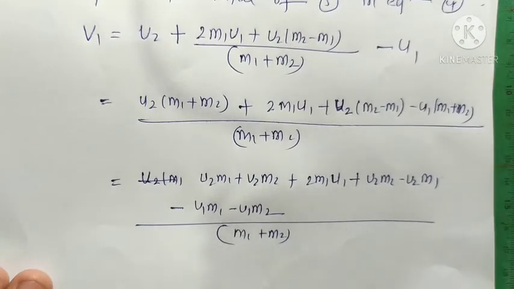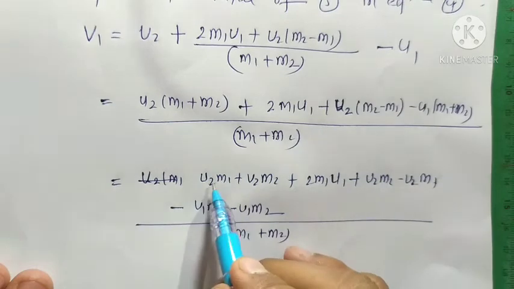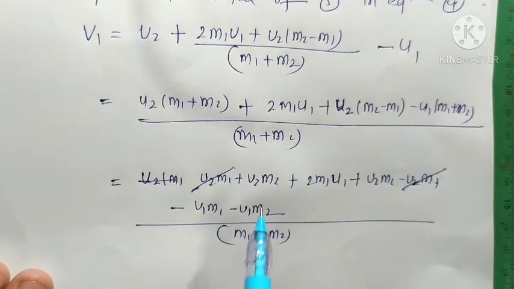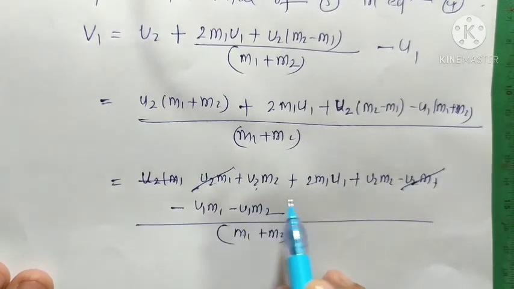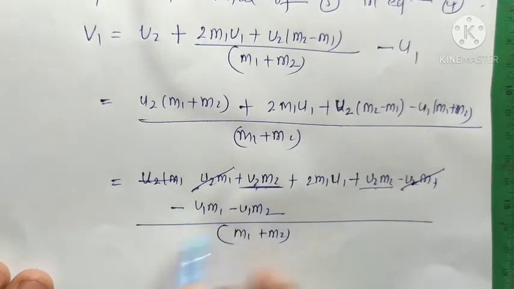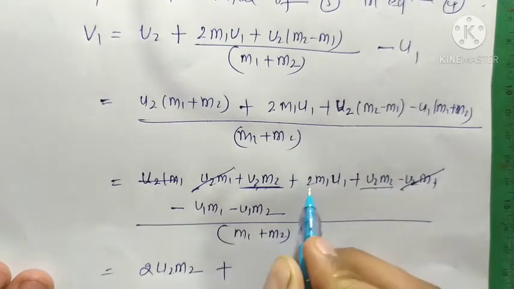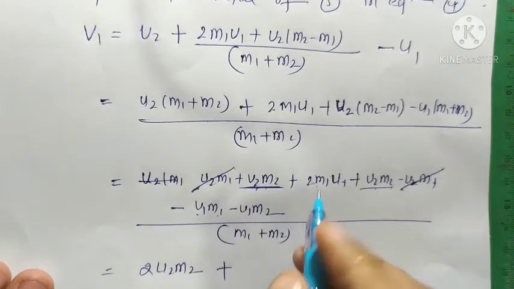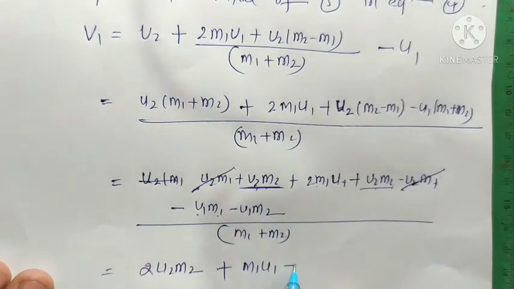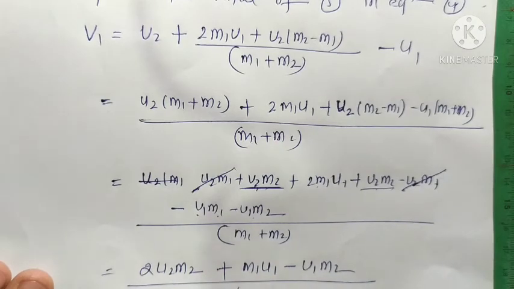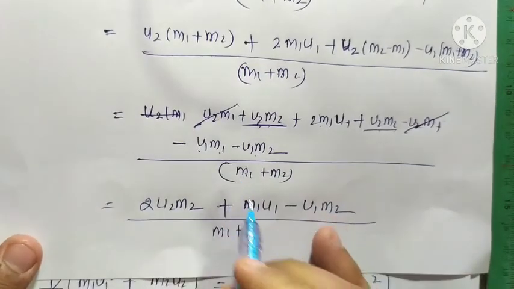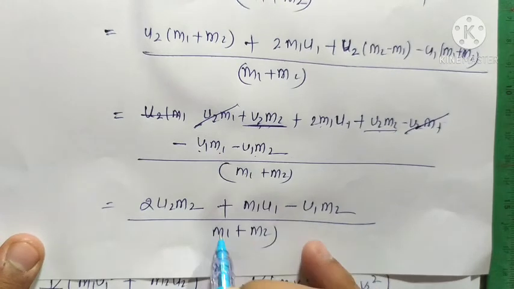Here u2 m1 and u2 m1 both cancel, and here u2 m2 and u2 m2 finally become 2 u2 m2, and here 2 m1 u1 minus u1 m1 finally becomes m1 u1, and this term u1 m2, upon m1 + m2.